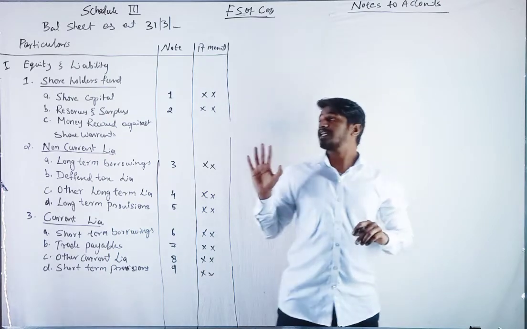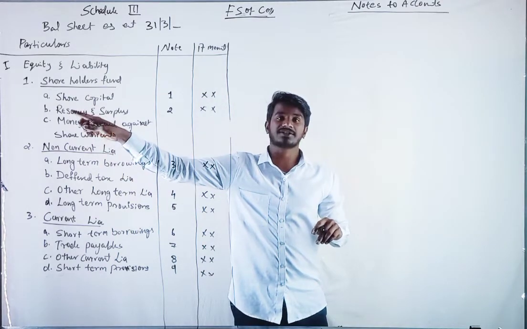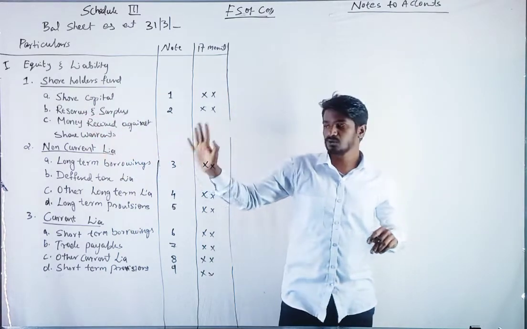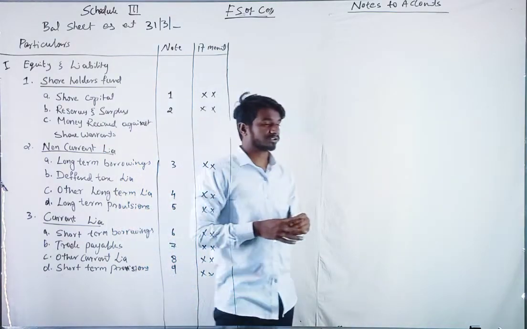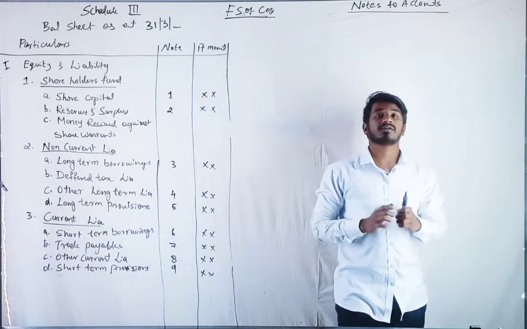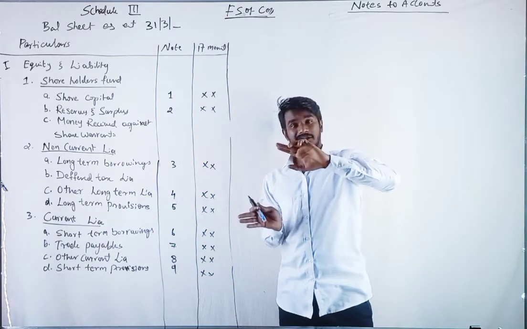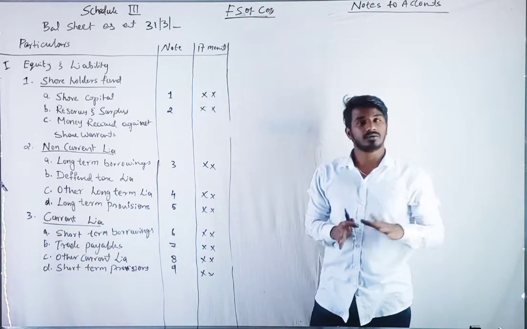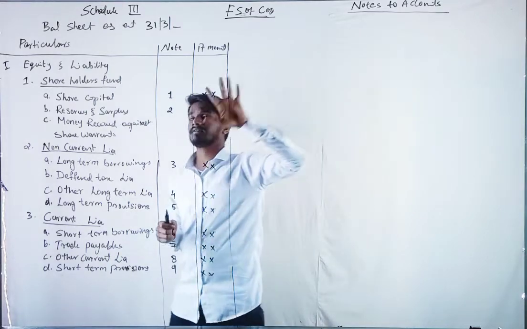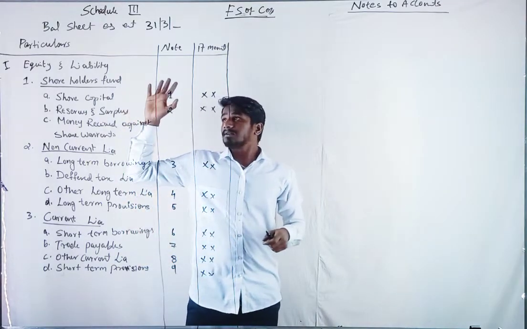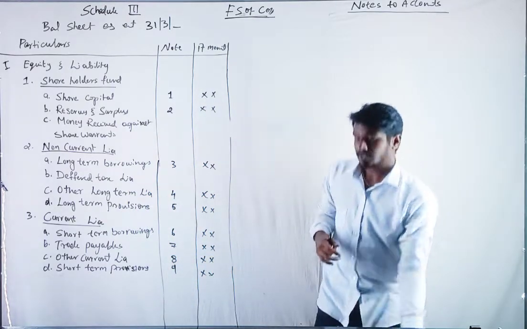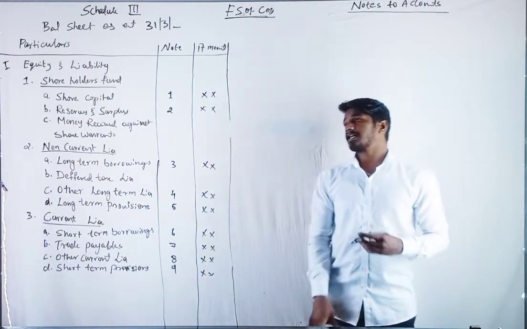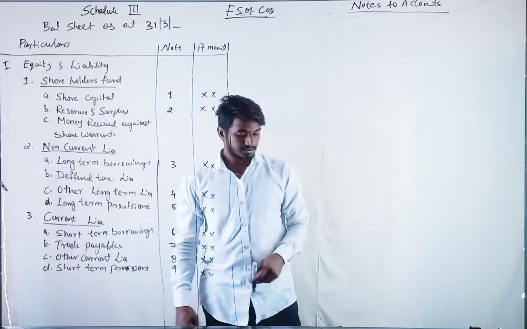Because if we calculate everything in the balance sheet, it will look like hell. That's why we prepare notes to accounts. Any calculation related to the balance sheet we will do in the notes to accounts, and from there we will transfer it here. The balance sheet must be clean. That's the reason. Yes, let us start.